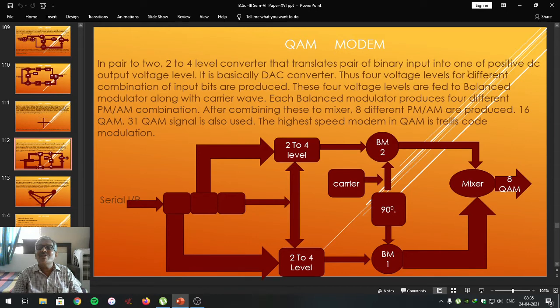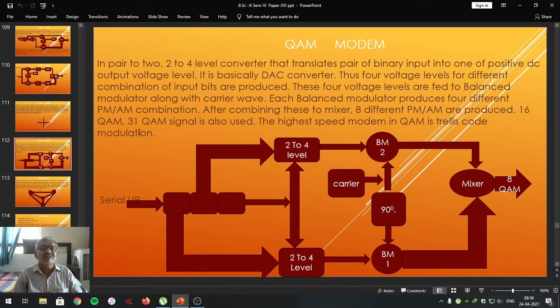Thus, 4 voltage levels for 4 different combinations of the input bits are produced at the output of the 2 to 4 level converter. These 4 voltage levels are fed to the balanced modulator along with the carrier wave, which is represented here. Each balanced modulator produces 4 different PM/AM combinations. After combining these two in a mixer, 8 different PM/AM combinations are produced.